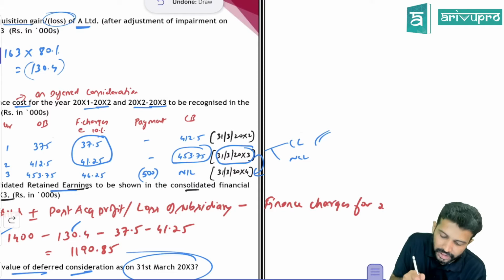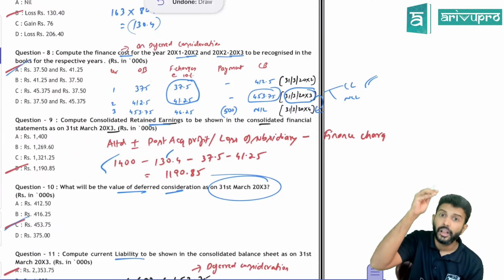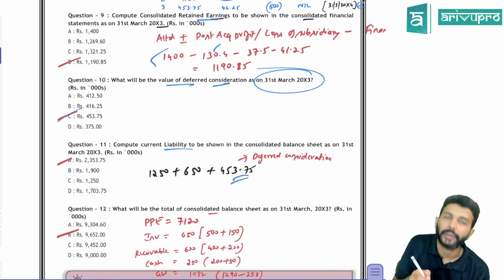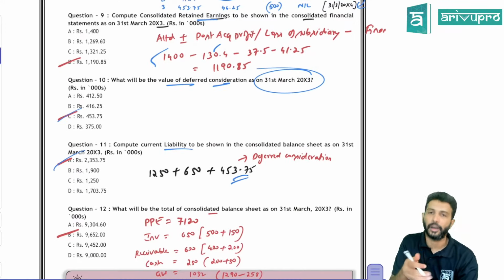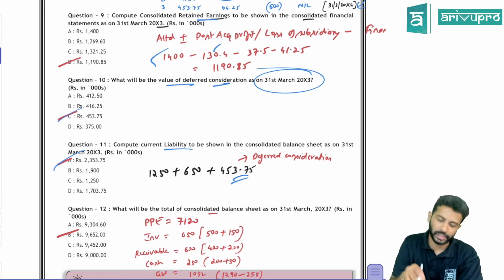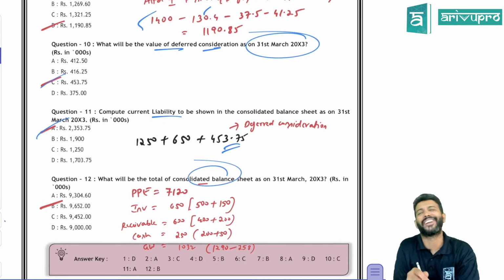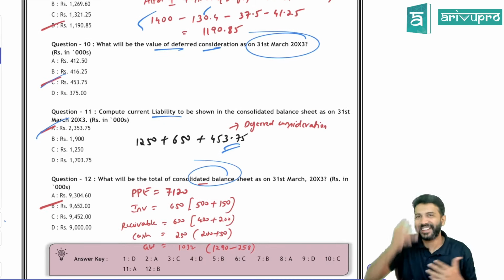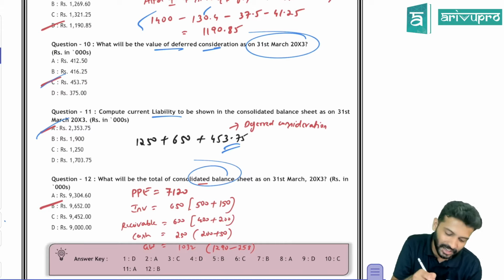Hence, in the current year balance sheet, you have to show this 453 as a current liability. So that also needs to be added up. If you add it, then you will get the total current liability to be shown in the balance sheet. And then they're asking you the total of the consolidated balance sheet. Either do it from the liability side or asset side. So I have put it from the asset side.